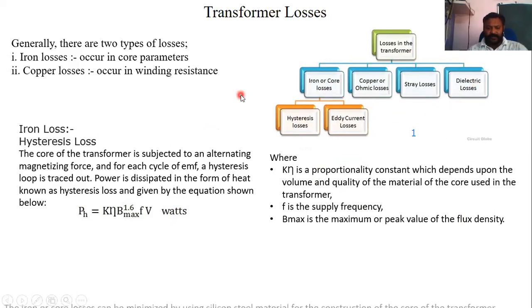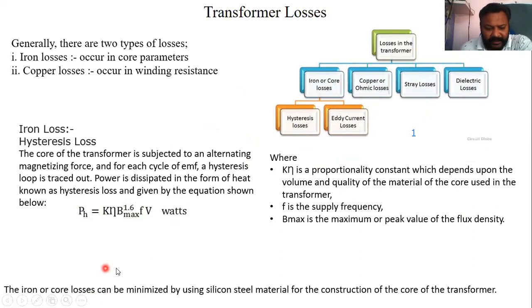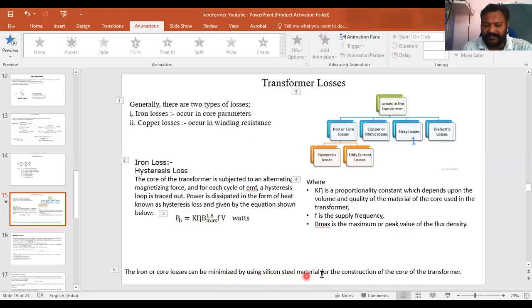The iron or core loss can be minimized by using laminations, by using laminated silicon steel sheet material for construction of the core of the transformer. Fine.